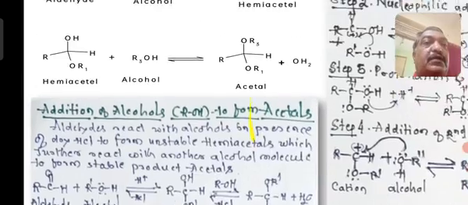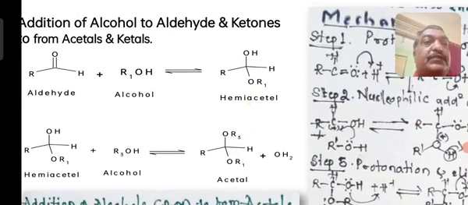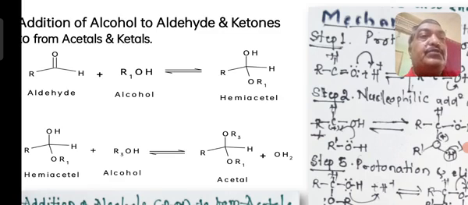So let me again consider this hemiacetal molecule. RCH, this is an alkyl group, then OR1, and the entire big R group. ROR is an ether, not an ester, so just forget it.